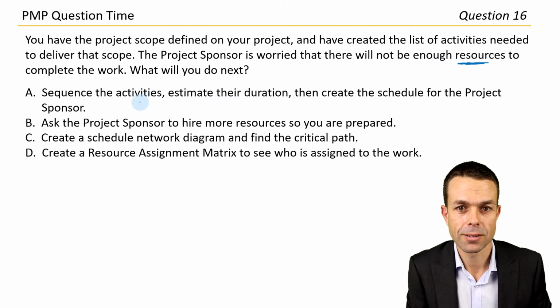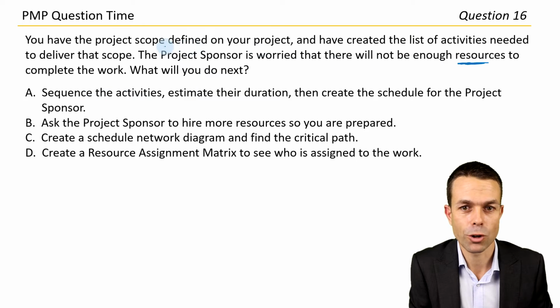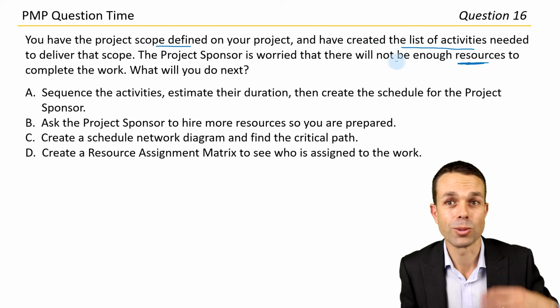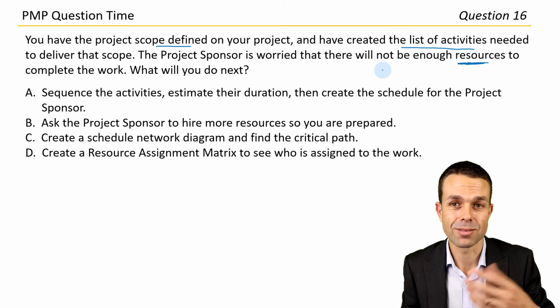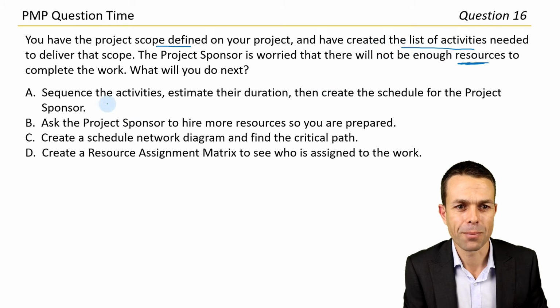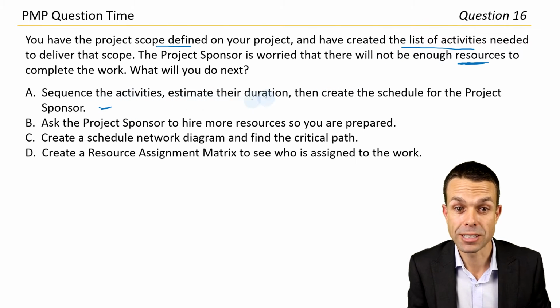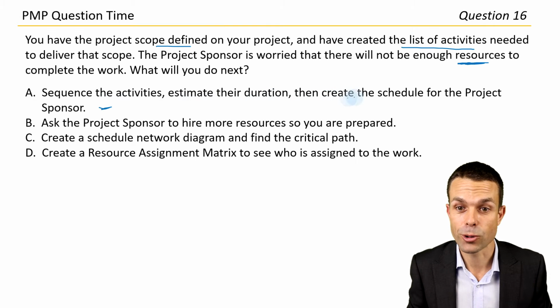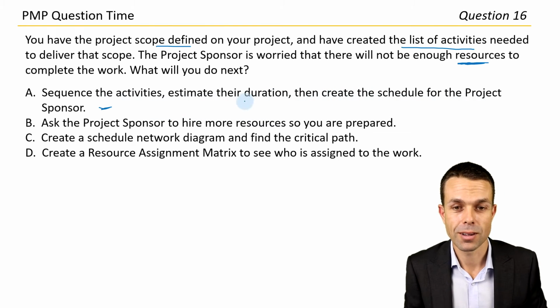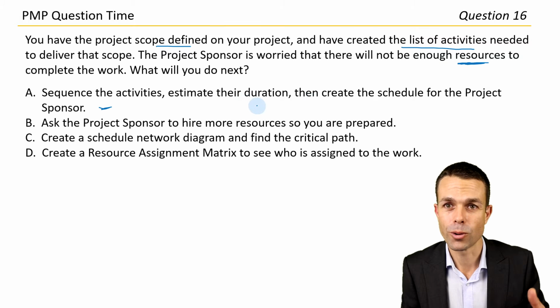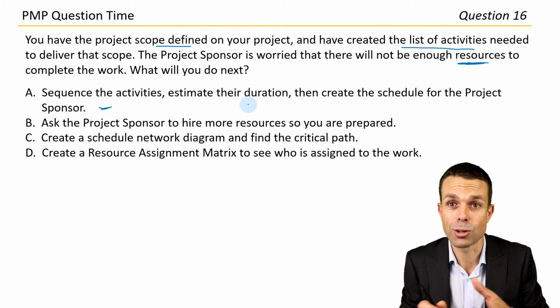Sequence the activities. Okay, we've defined the scope, created the list of activities. I think this is what we're just going to do next in our project to give them enough information. This actually sounds pretty good. Sequence the activities, estimate their duration, definitely, and then create the schedule for the project sponsor, because that way we'll know what the work that's going to be required.